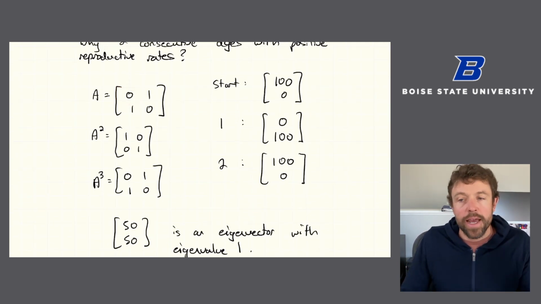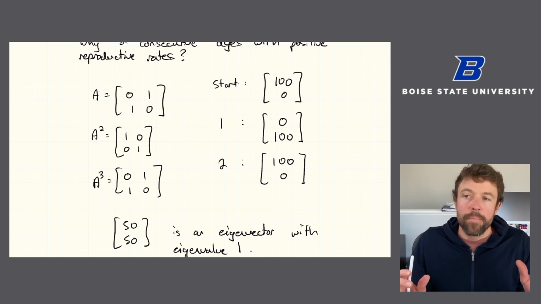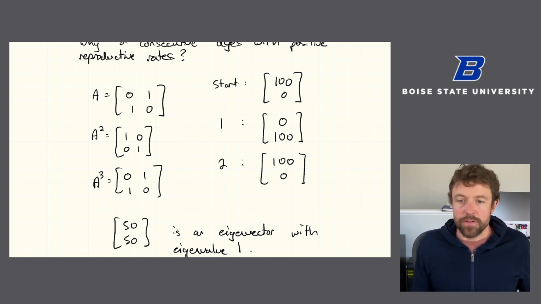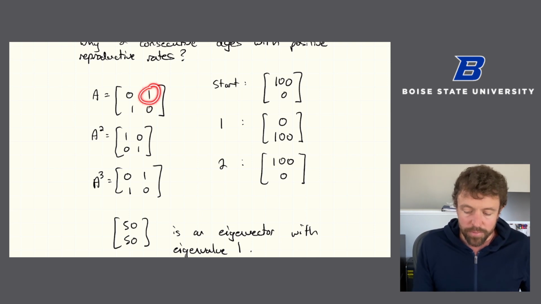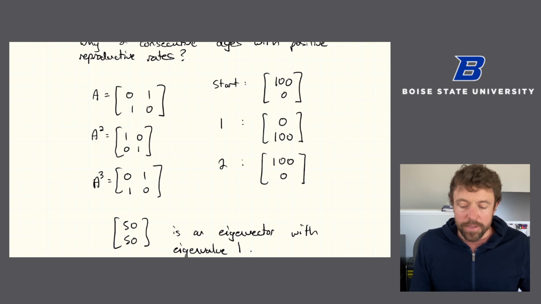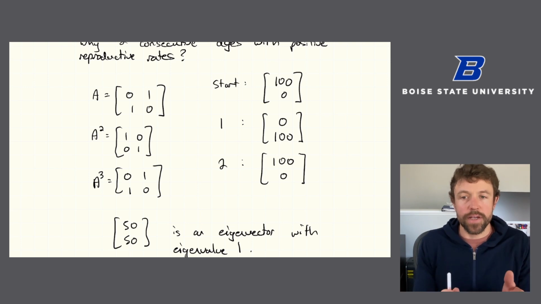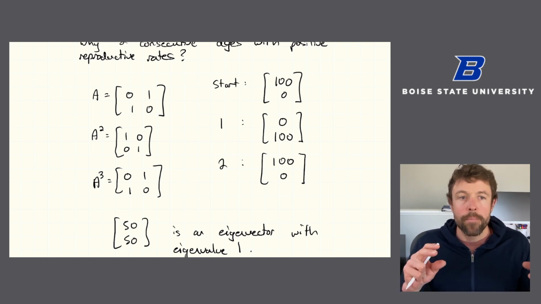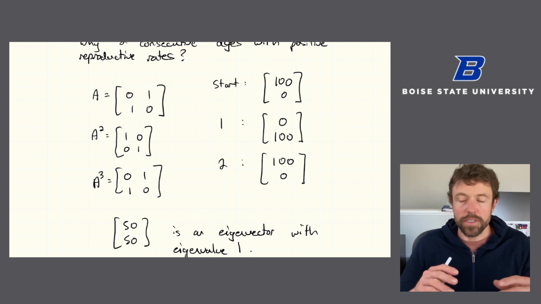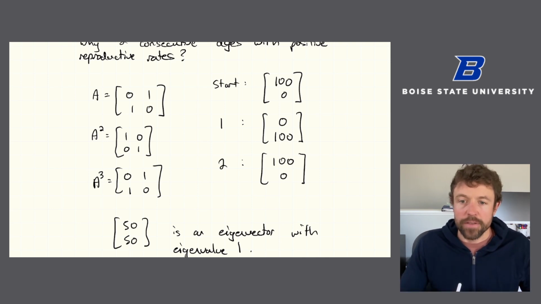The general idea is that the issue is caused by the lack of reproduction in one of these age groups. And as soon as you have 2 consecutive age groups, you start to, I guess in some sense, lose memory of the initial condition, right? Because we only have one age group reproducing, we can end up with these cycling behaviors where the initial condition actually matters. Whereas as soon as you have 2 consecutive age groups who reproduce, whatever the initial condition was is going to get blurred out by that fact. Again, I'm not going to go into the details of exactly why that works.